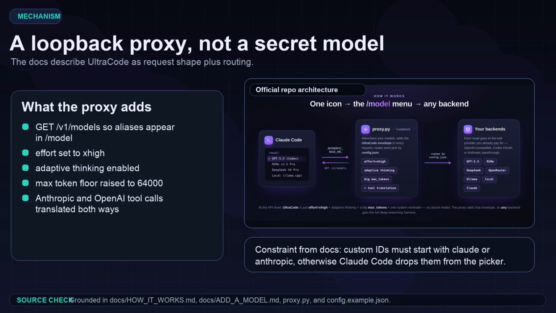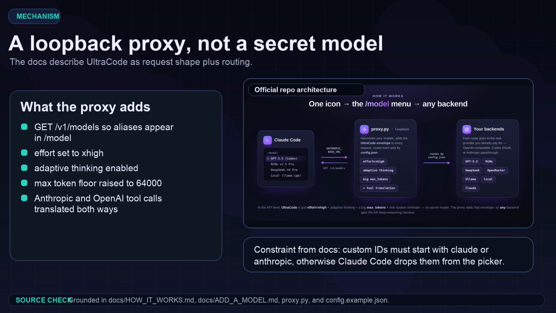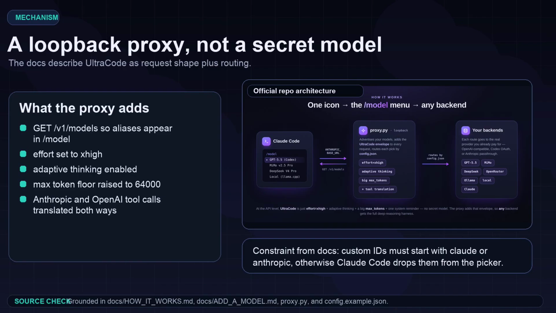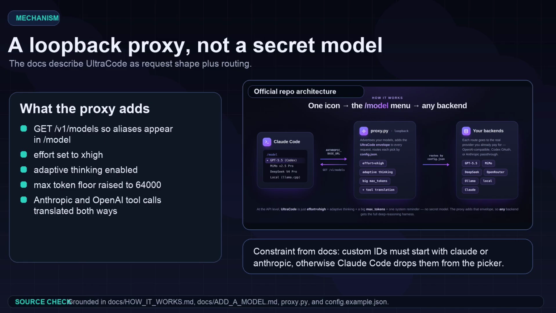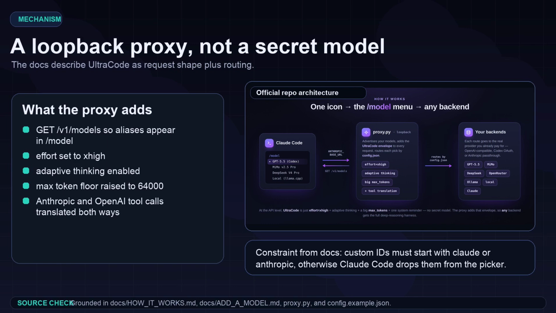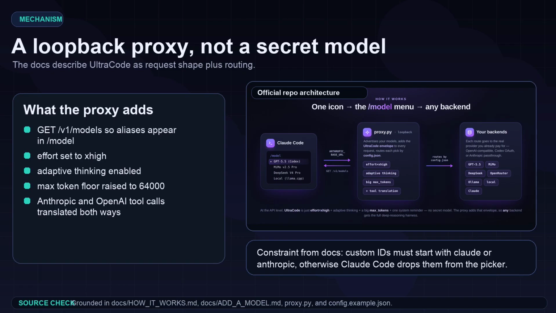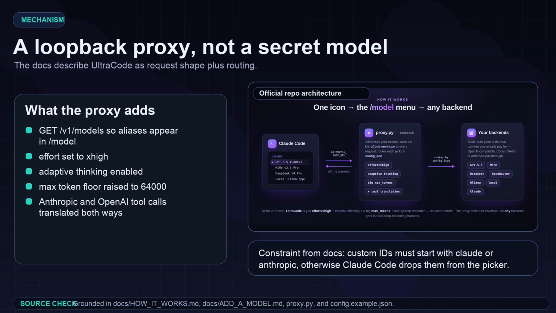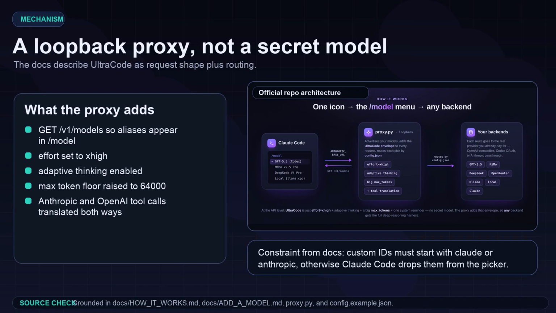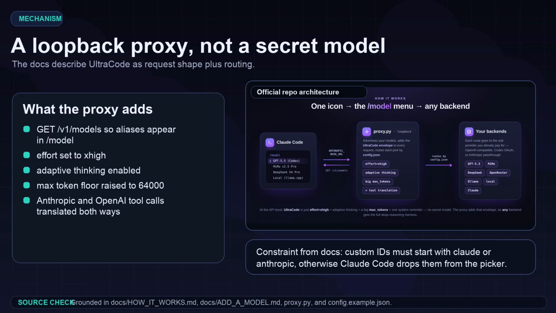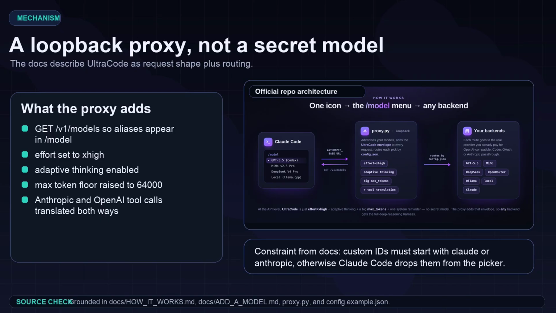The mechanism is a local proxy. Claude Code normally talks to the Anthropic API. UltraCode-Shim points Claude Code at a loopback server using ANTHROPIC_BASE_URL. Then the proxy does three things. First, it serves a model list so custom models appear in the /model picker. Second, it adds the UltraCode envelope described in the docs: high effort, adaptive thinking, a large max token floor, and a system reminder. Third, it routes the selected model ID to the real backend from config.